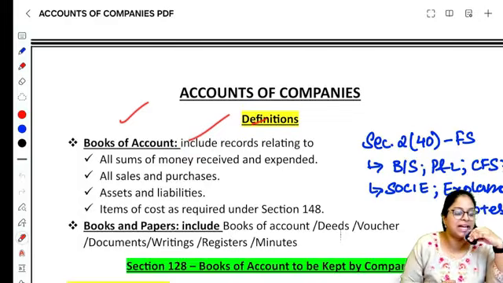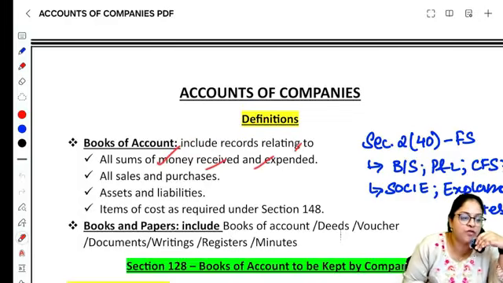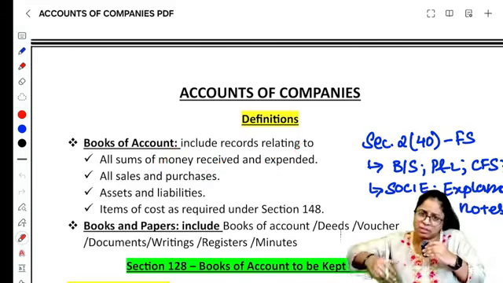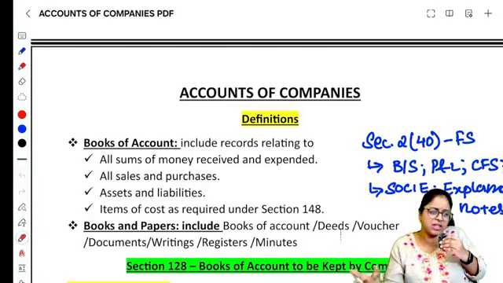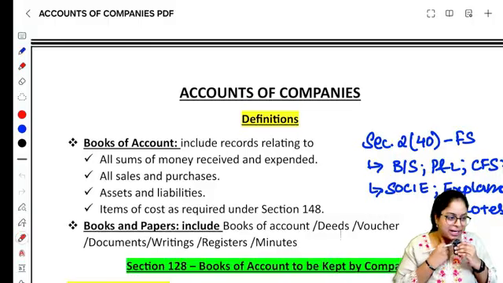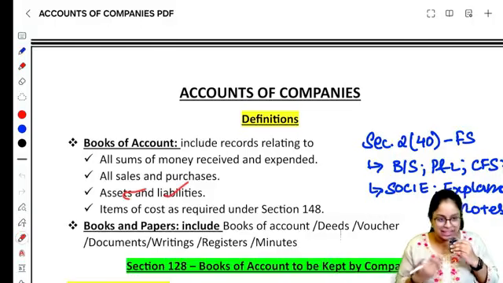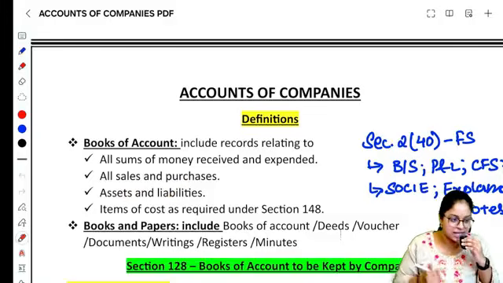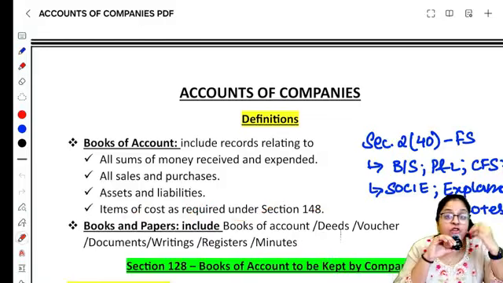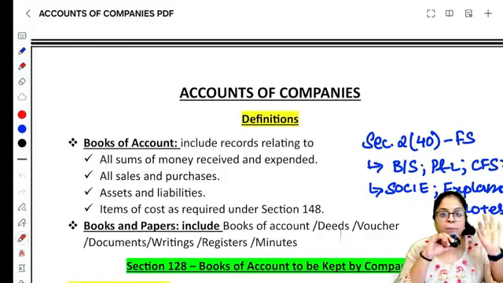Books of accounts la என்னெல்லாம் include ஆயிருக்கு பாரு. All sums of money received and expended. It is nothing but guys simple words, P&L. எவ்வளவு வந்திருக்கு இன்கமா, எவ்வளவு செலவு பண்ணிருக்கேன், right? And all sales and purchases, again they are referring to the P&L. Okay, assets and liabilities, the balance sheets, assets and liabilities all stated in the balance sheet, and items of cost as required under section 148 la you're supposed to maintain cost records. Adula what and all you're maintaining, that will also be part of your books of accounts.